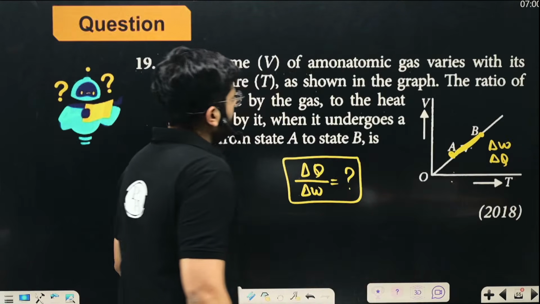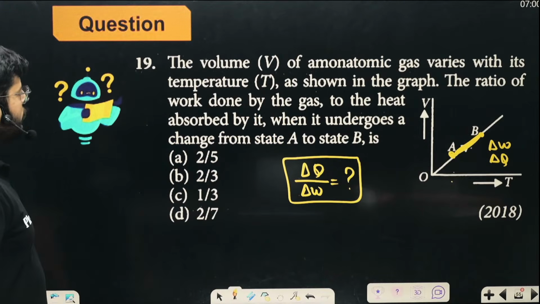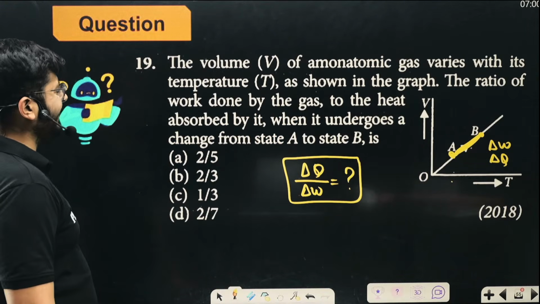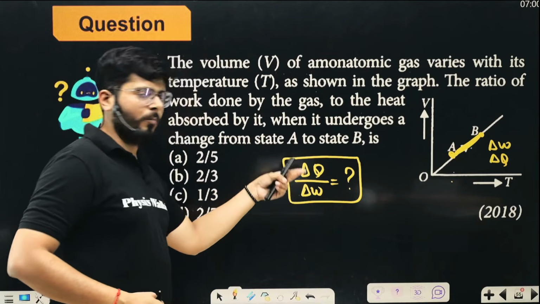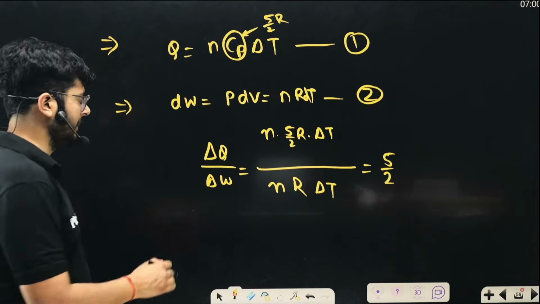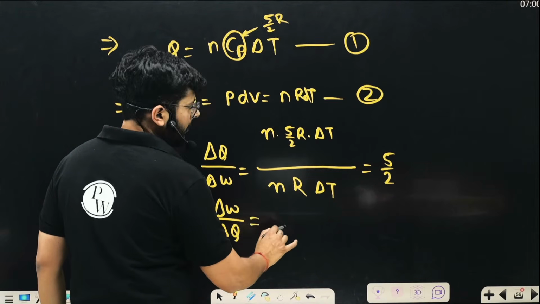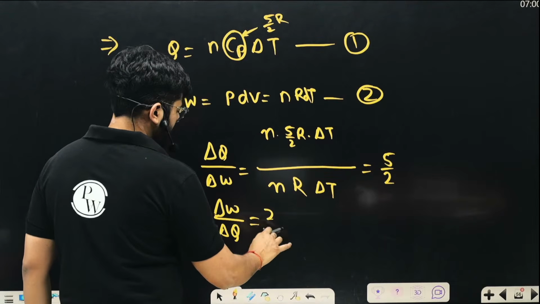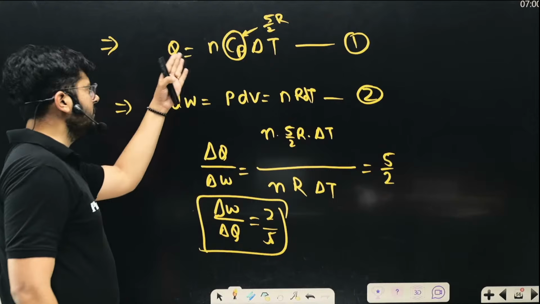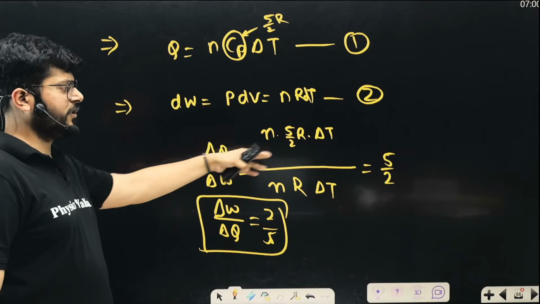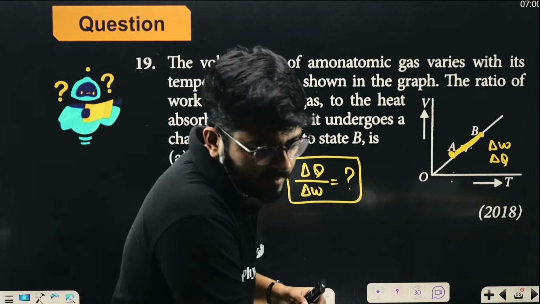And we have to answer the ratio of work done by the gas to the heat absorbed. Work done upon heat absorbed, delta W upon delta Q, we have to answer, right? So it will be just the opposite of that, 2 by 5. Anyone who knows these two basic formulas can just take the ratio and get the answer 2 by 5, right?